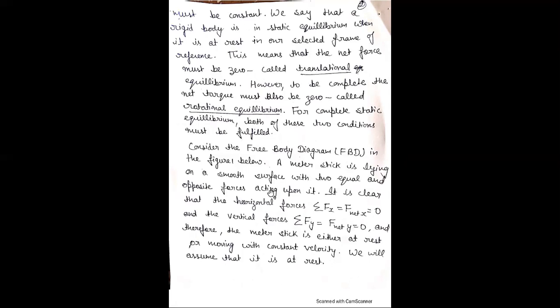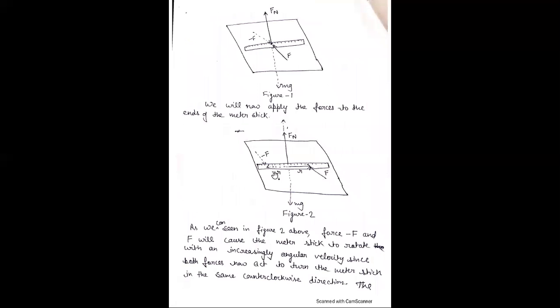Now consider a free body diagram. Here, this is a meter stick. Here, four forces act: two forces along the x-axis direction, and Fn and mg, where mg is downward and Fn is vertically upward force. These four forces balance each other. Therefore, the body is said to be in translational equilibrium condition.